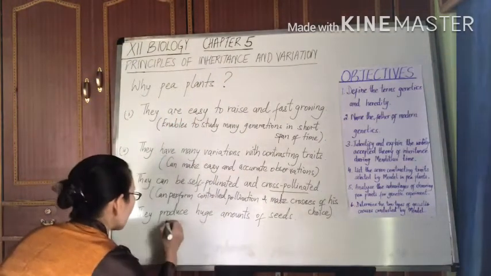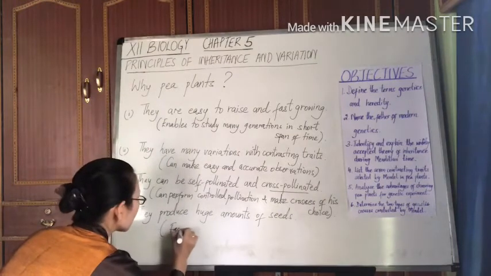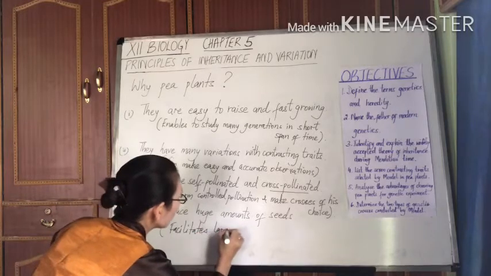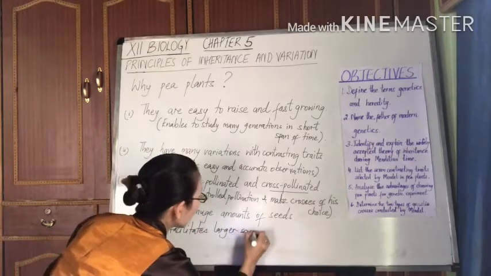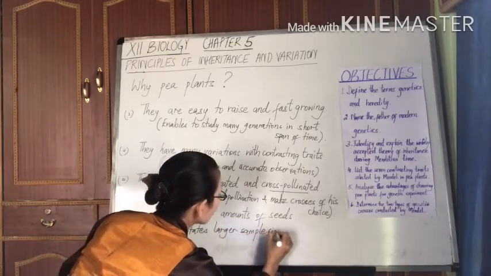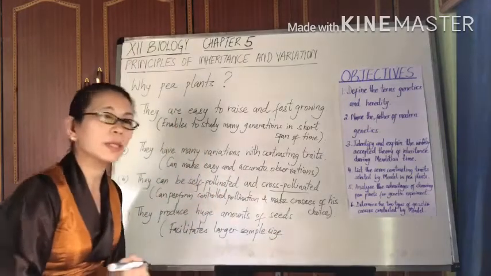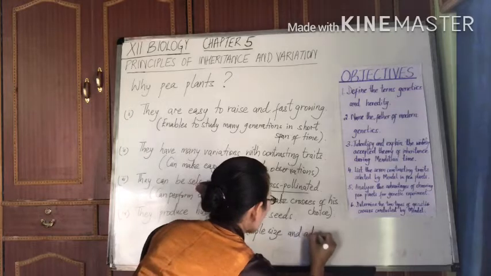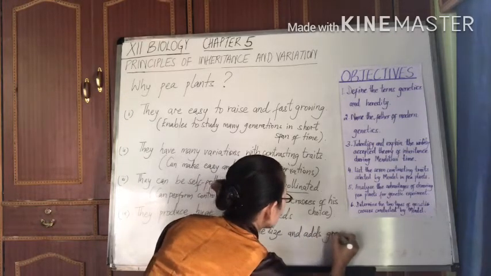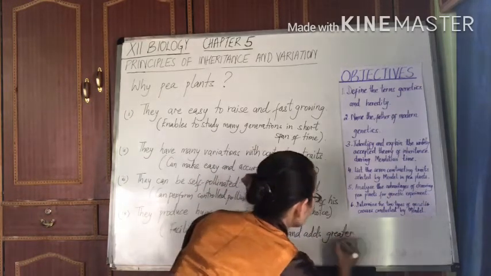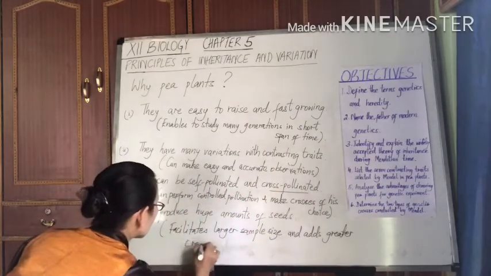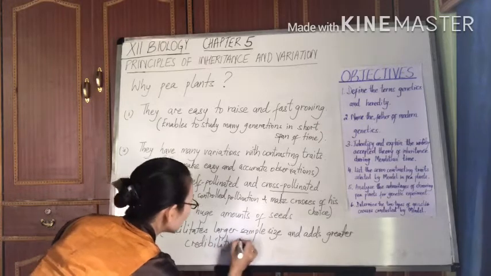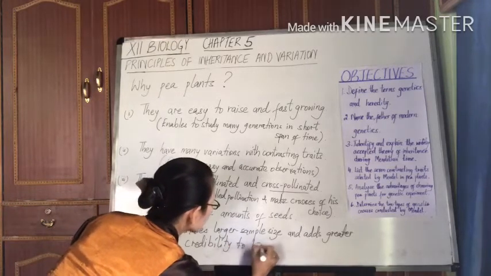So you can say it facilitates larger sample size because of the huge number of seeds which are available, and thereby it adds greater credibility to his results.